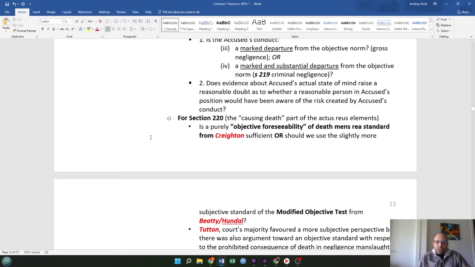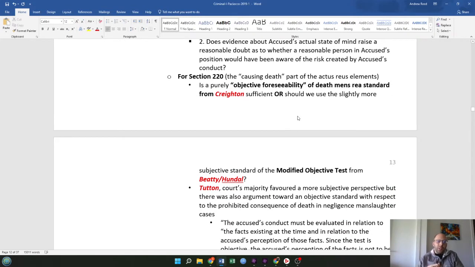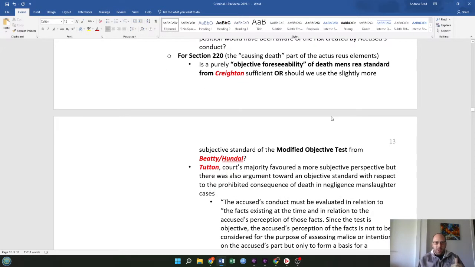For Section 220, which is the causing death part of the actus reus elements, this is a purely objective foreseeability of death mens rea standard from Creighton. Is that test sufficient? Or should we use the slightly more subjective modified objective test from Beatty/Hundau?